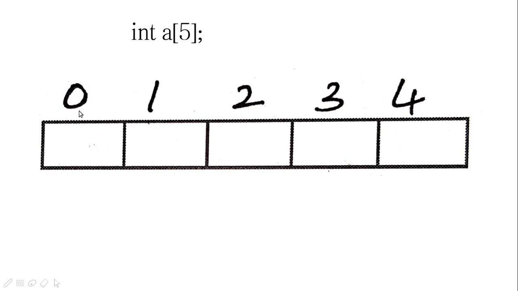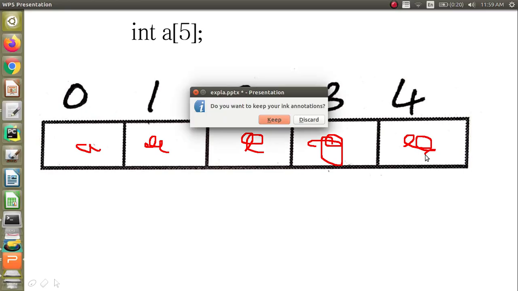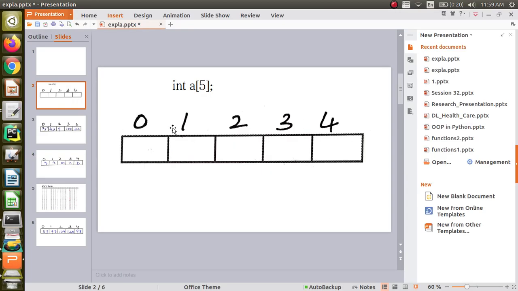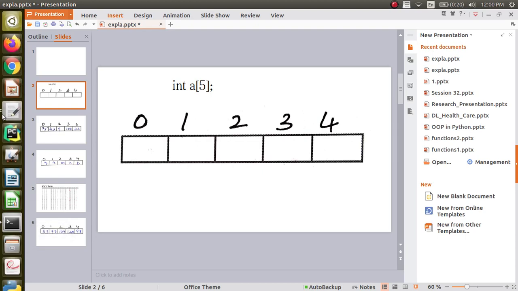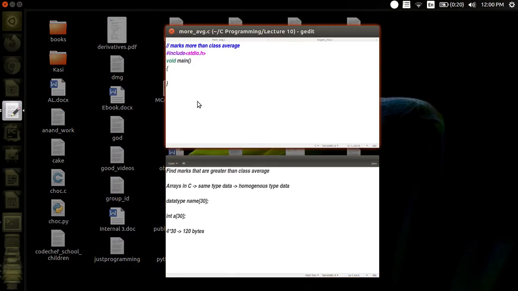So you can see that this particular memory space will be 0 and the next memory space is 1 and so on, and none of the memory is getting initialized in C language. Some garbage value will be there. So if you want to do some operations, specifically as we did summation in the previous example, then you may have to initialize it. In other cases it is not required to initialize. You can just read and assign. For this example I am just going to read the values and store them in that place. This is how an array will look, and after you store the values I will show you. So let us start coding.